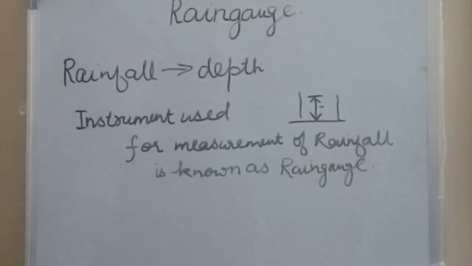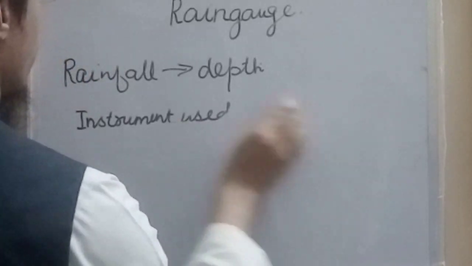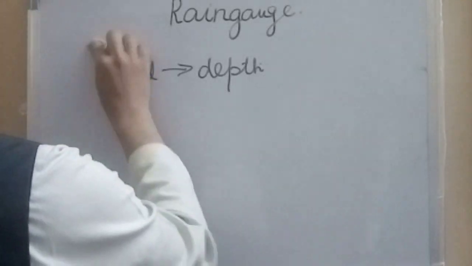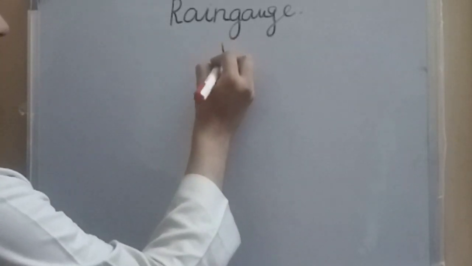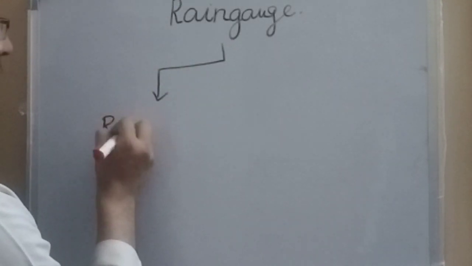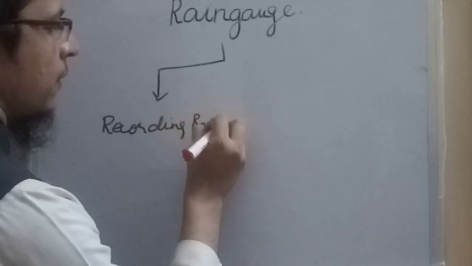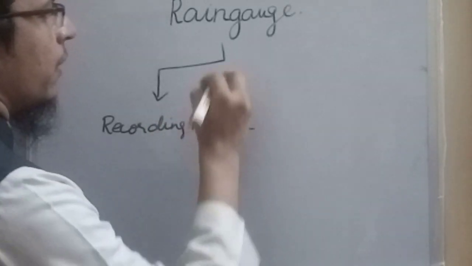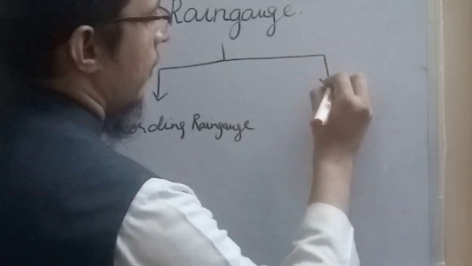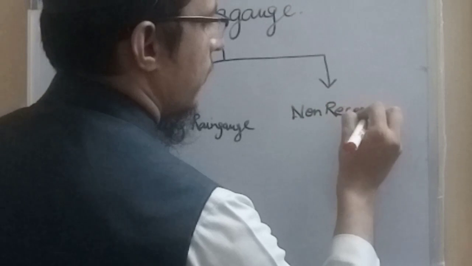Rain gauges are basically of two types: recording rain gauge and non-recording rain gauge. This is the basic division of rain gauges.